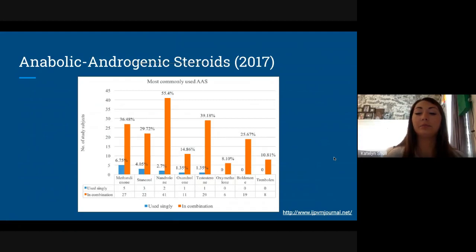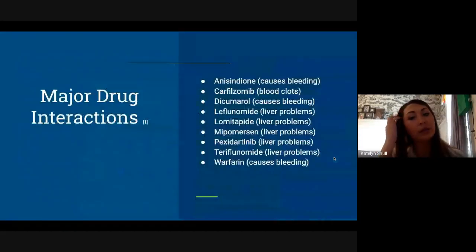So these are the major drugs it interacts with. And for the most part, when it interacts with these drugs, it causes more bleeding, blood clots, and increases risk of liver problems and liver damage. So it's really scary that this steroid is used more in combination because of all these increased problems that a person may have because of that.